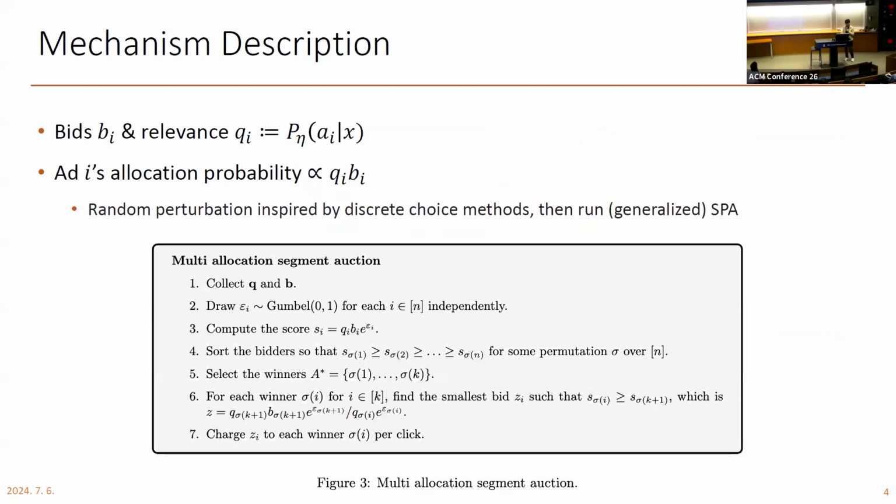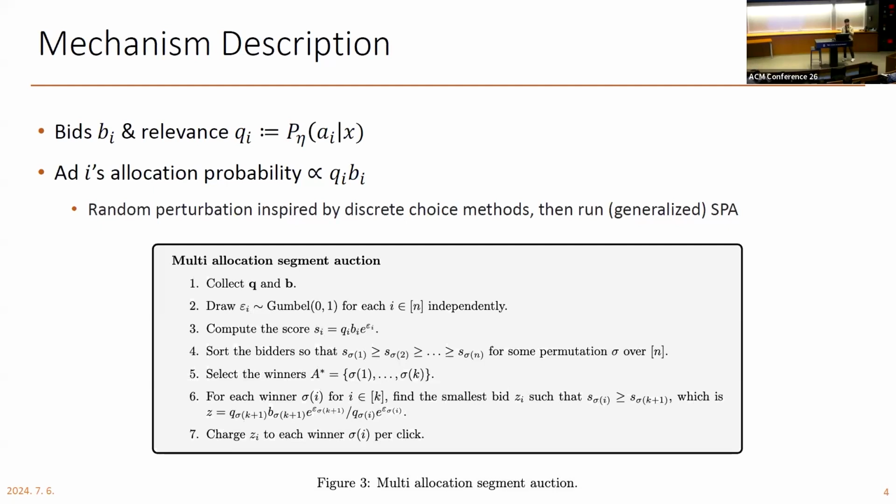Yeah, so to precisely define our mechanism, we define the ad score to be the bid times relevance, which is q_i times b_i. And we want our mechanism's allocation function to have an allocation probability proportional to q_i times b_i for every ad i. And in order to do that, we randomly perturb the ad score q_i b_i by using some Gumbel noise, which is inspired by the discrete choice methods in economics.